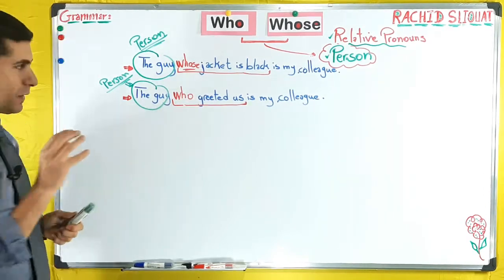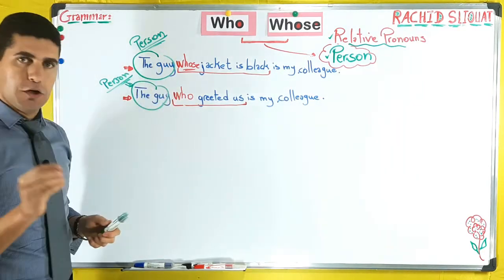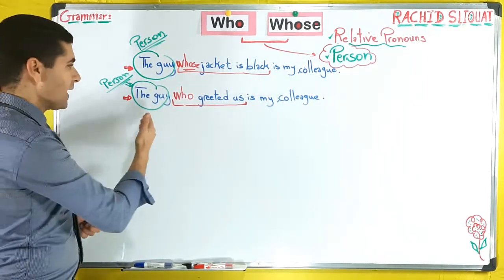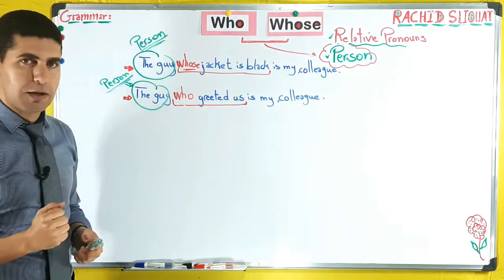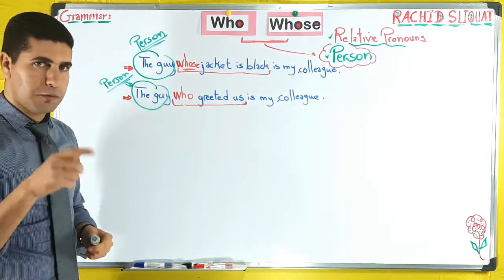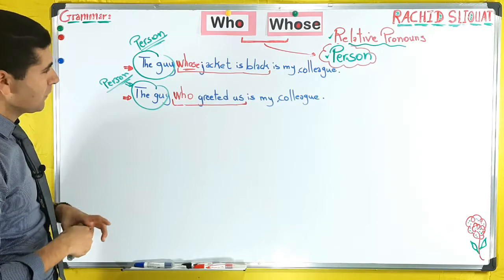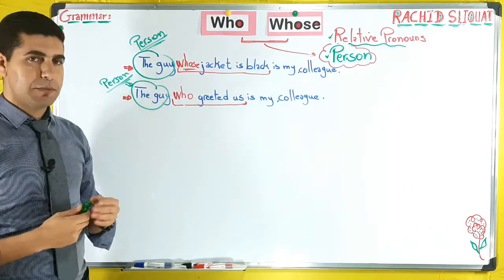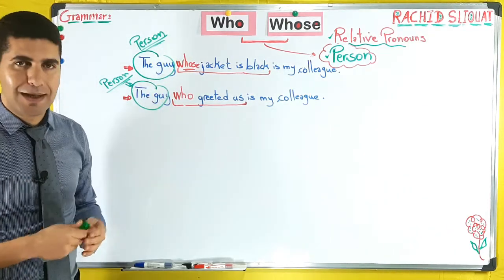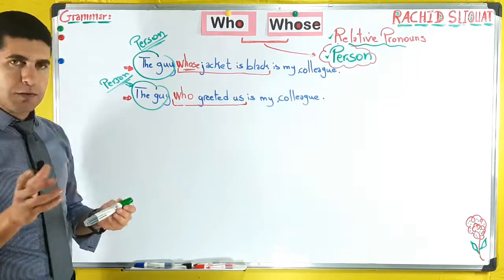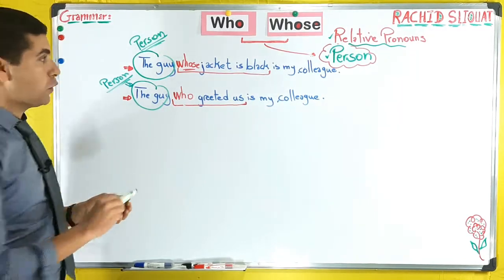Now let's see the difference. Why in number one did we use whose, and why in number two did we use who? Can you think about that? You can pause and try to think about the difference between number one and number two. Now look, in number one we have "whose jacket."